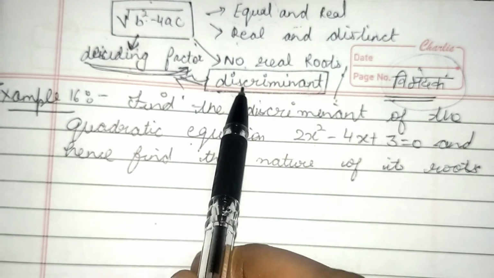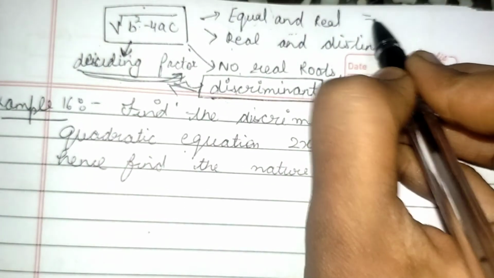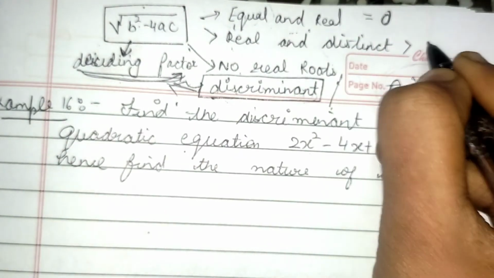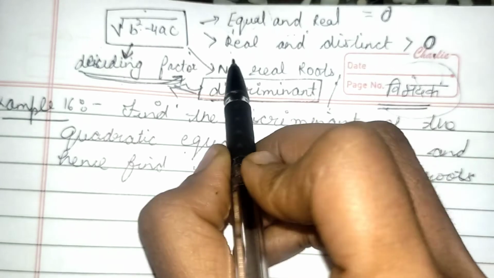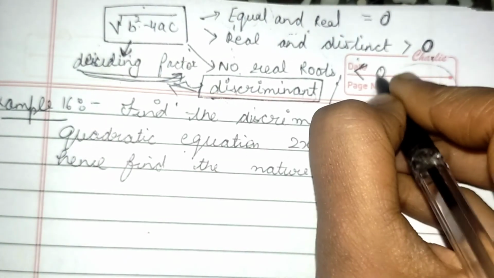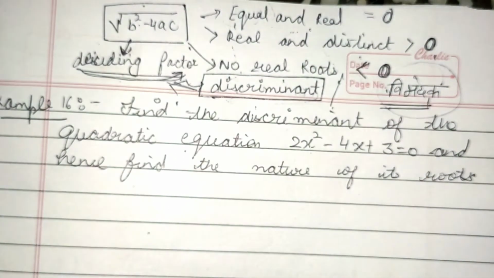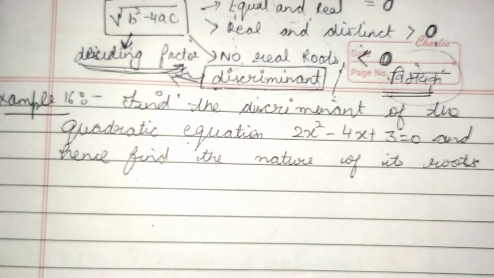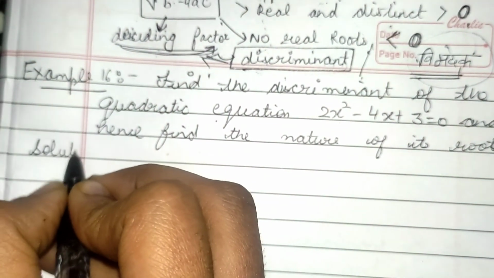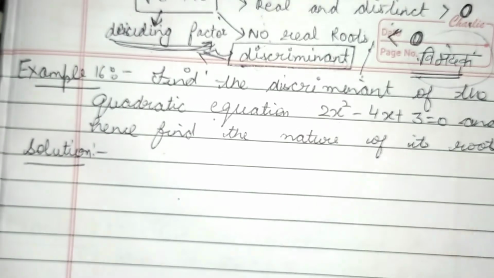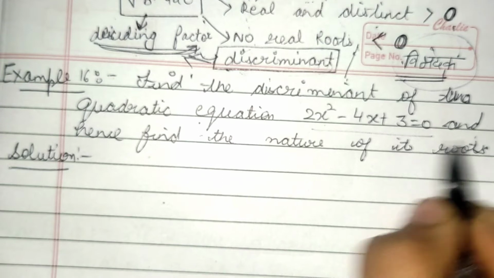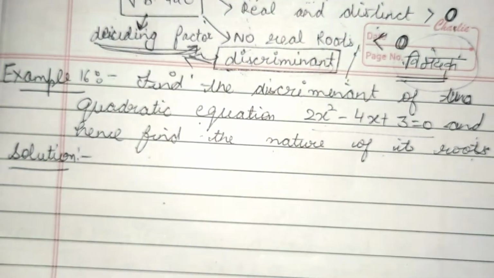So we say that if my discriminant is equal to 0, then equal and real roots will exist. If my discriminant is greater than 0, then real and distinct roots will exist. And if my discriminant is less than 0, then no real roots will exist. Right? So now moving to example number 16, which says find the discriminant of the quadratic equation and hence find the nature of its roots.